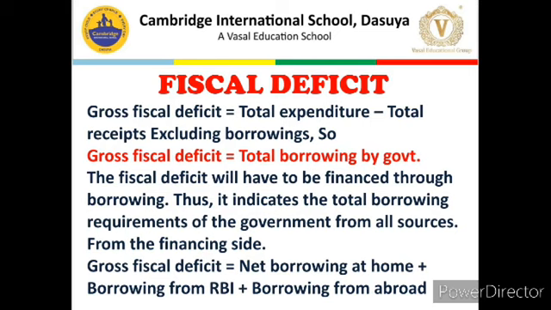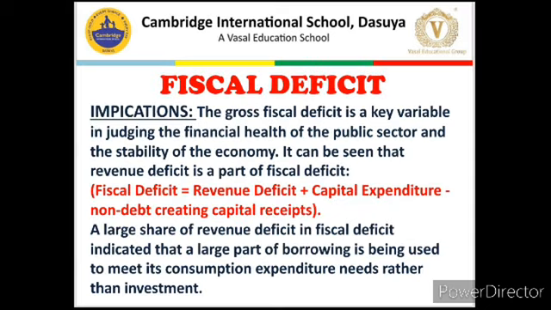Government can borrow at home through T-bills, government can borrow from RBI, and government can borrow from abroad. Now, as far as implications of fiscal deficit are considered, I would like to draw your attention to 3 points. First, the first and foremost indicator to check the health of an economy is fiscal deficit to GDP ratio.